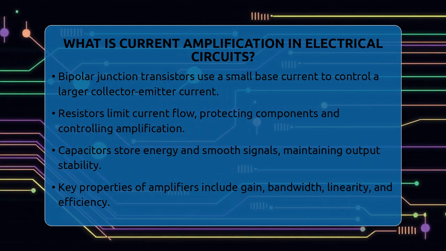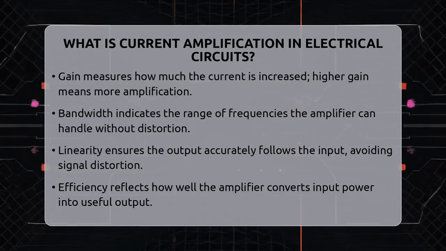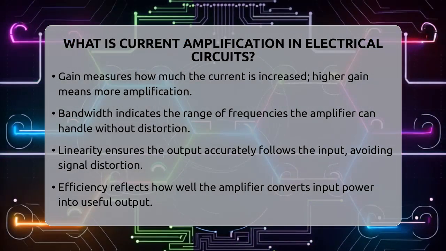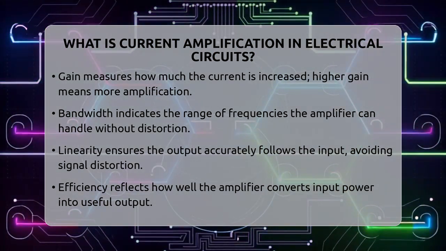The key property of an amplifier is called gain. Gain measures how much the circuit increases the current. If you start with a small current and the circuit boosts it 10 times, the gain is 10. High gain means more amplification.